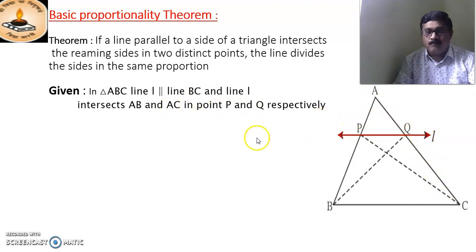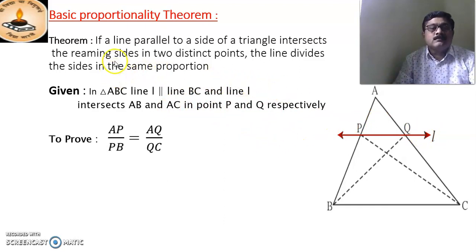Now we have to prove that the line divides the sides in the same proportion. Means this line divides these two sides in the same proportion, that is AP divided by PB is equal to AQ divided by QC. That is what we have to prove here.